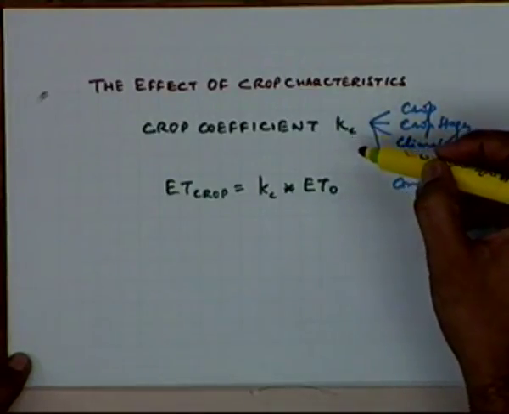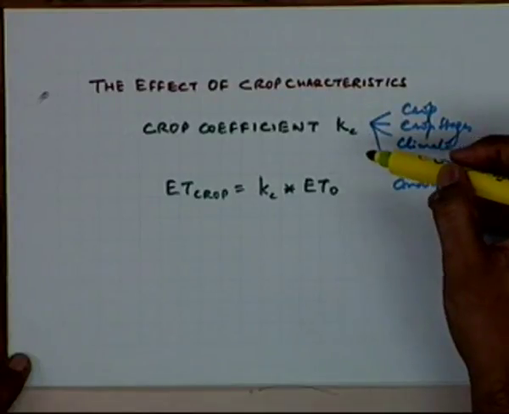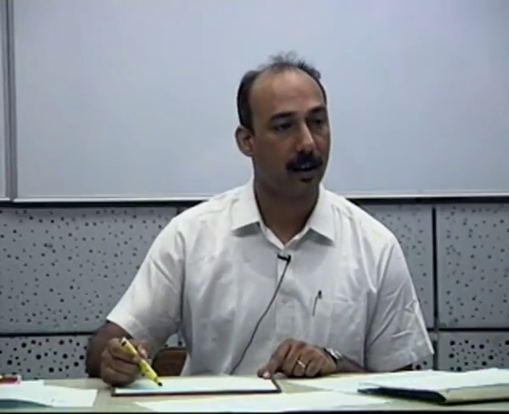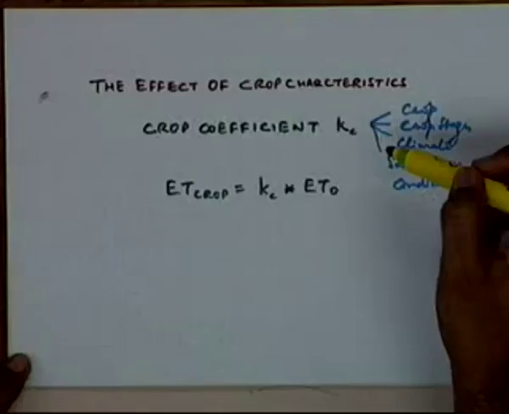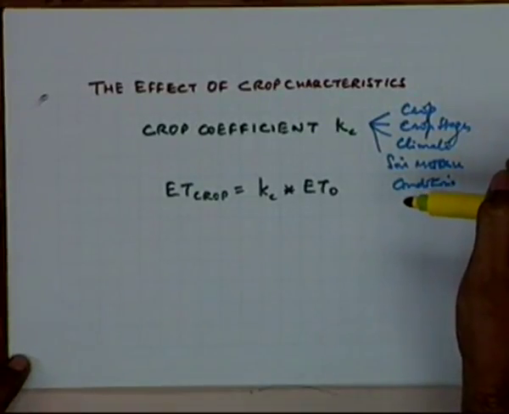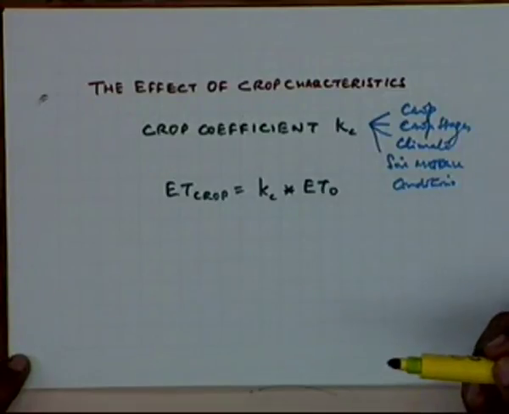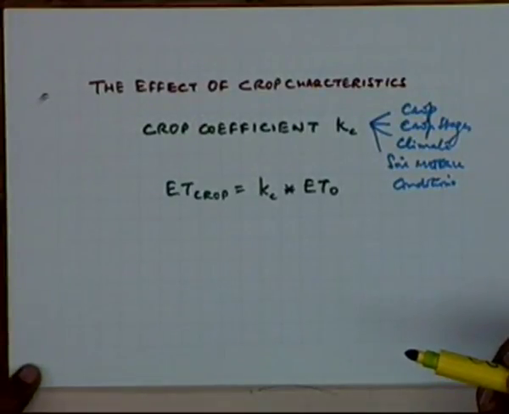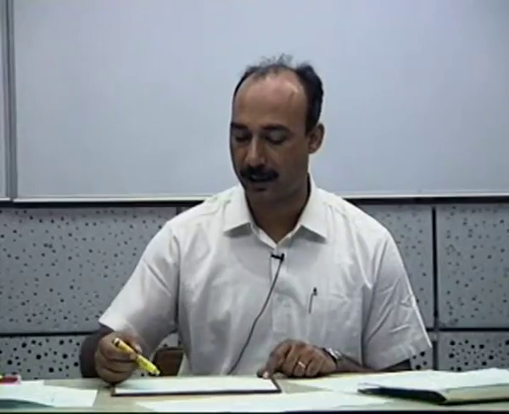Those crop coefficients have to be evaluated, which is a very big job, and the researchers in the agricultural universities are still engaged in these evaluations of crop coefficients. It is a very lengthy procedure because you have to have the actual observations. You have to use lysimeters, which are expensive instruments, and it is a time-consuming job.